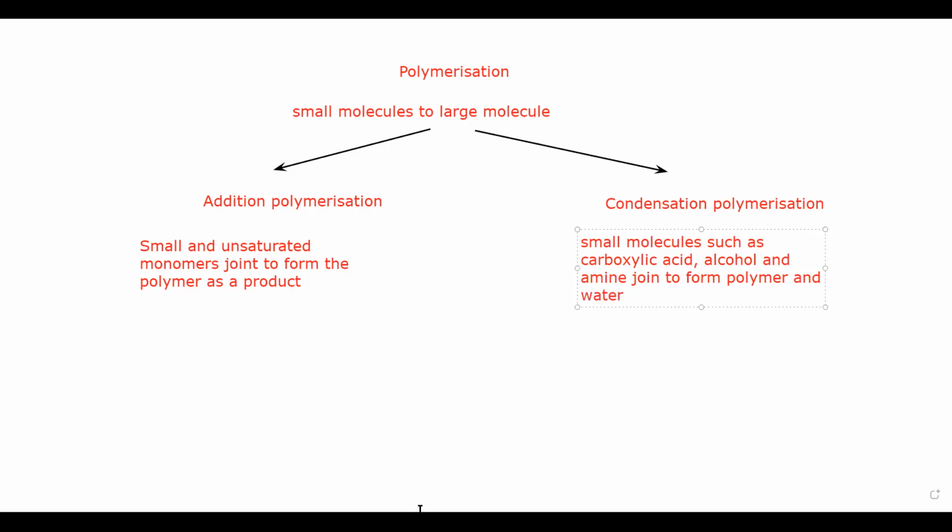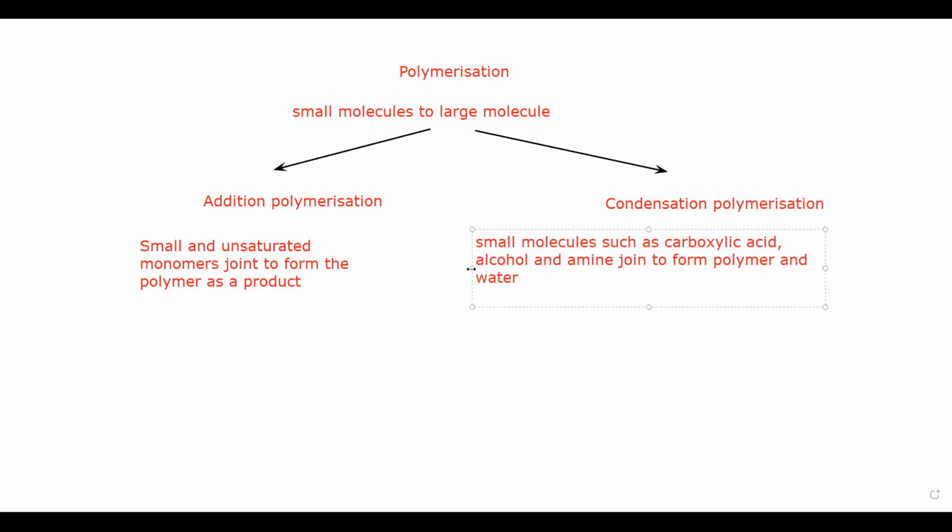So condensation polymerization is having two products. One is the polymer itself and another one is the water molecule.